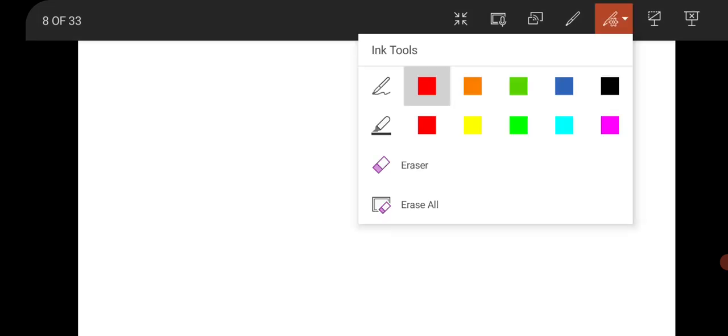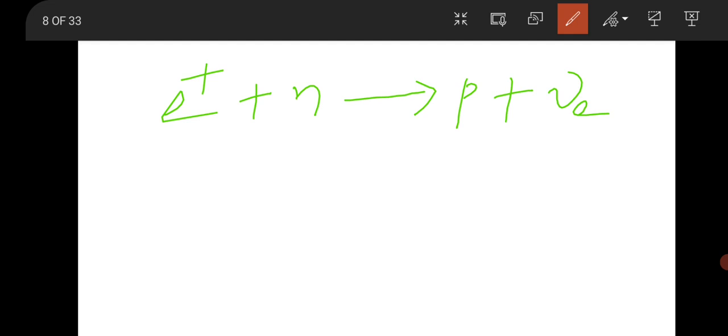So in the next question there is a question from nuclear physics. The question was like there is a positron plus neutron giving rise to proton plus electron neutrino, and the question asked that this given reaction is not allowed due to, please check the lepton number.